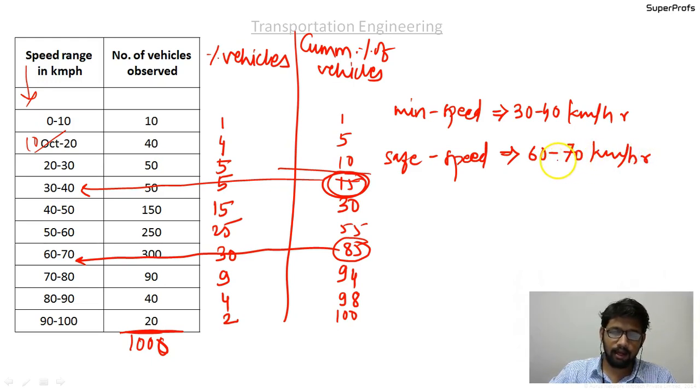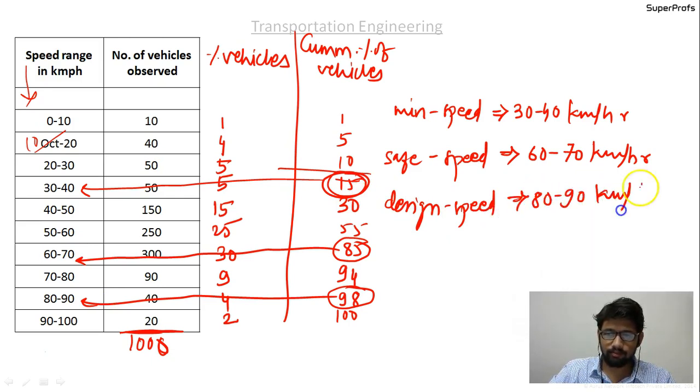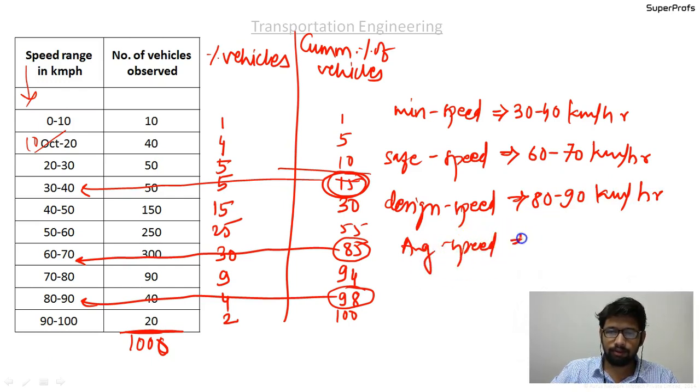The 98th percentile is the design speed, so design speed is 80 to 90 kilometers per hour. There is one more term, the average speed. Average speed is given at the 50th percentile speed.